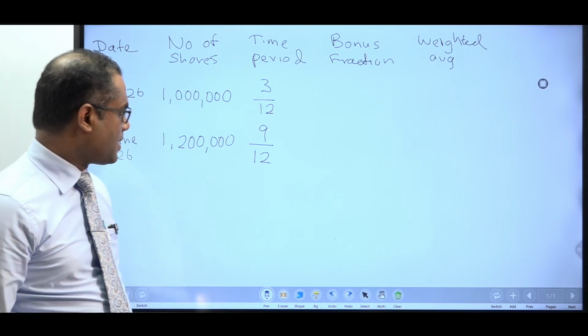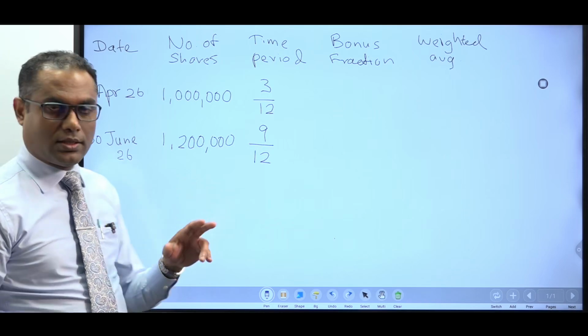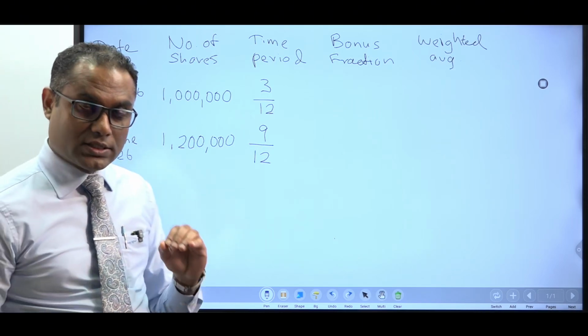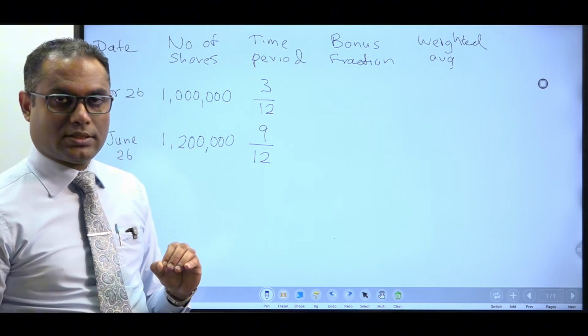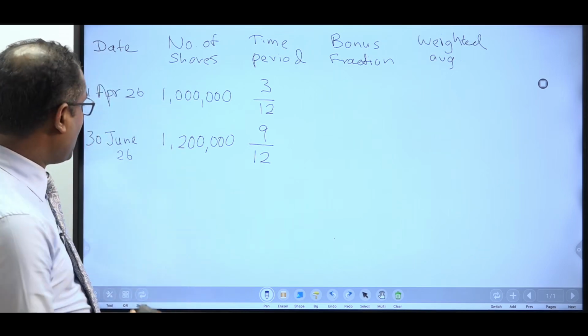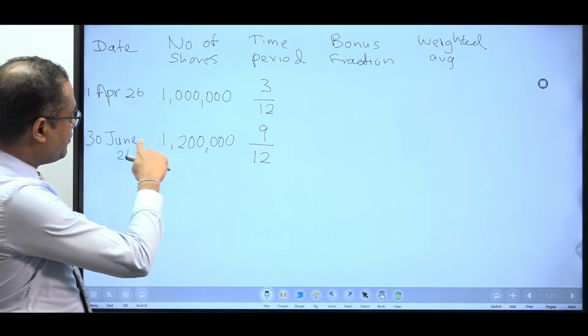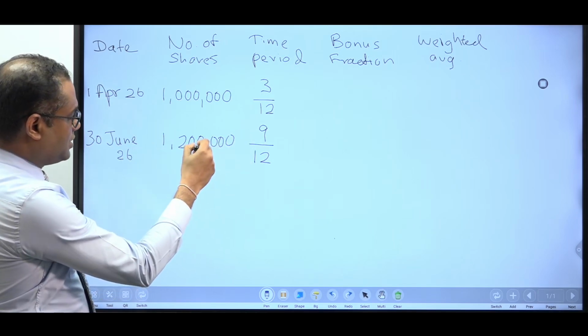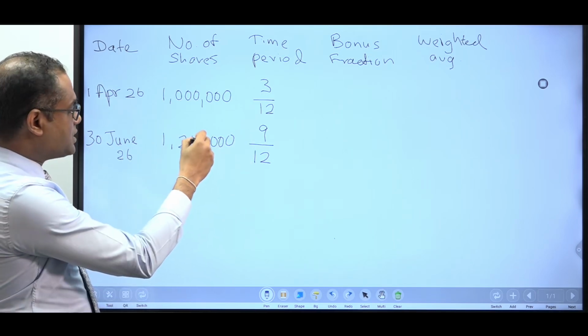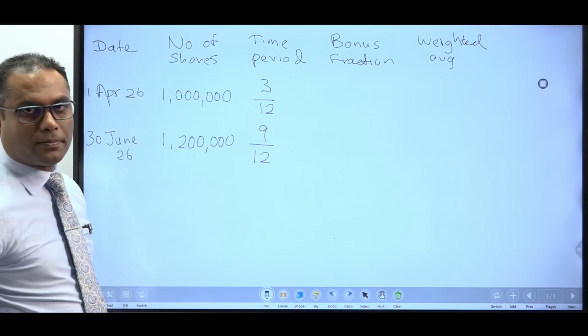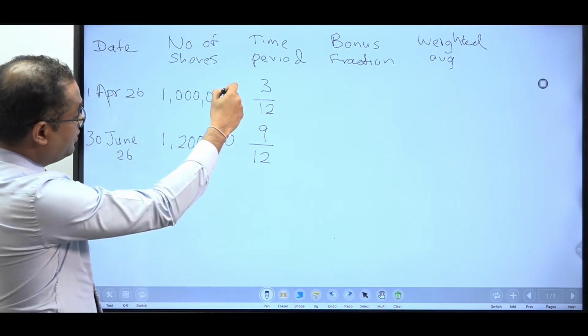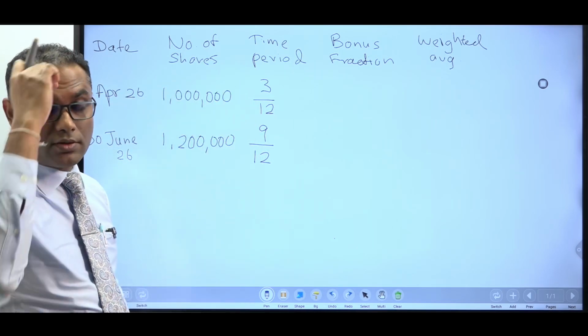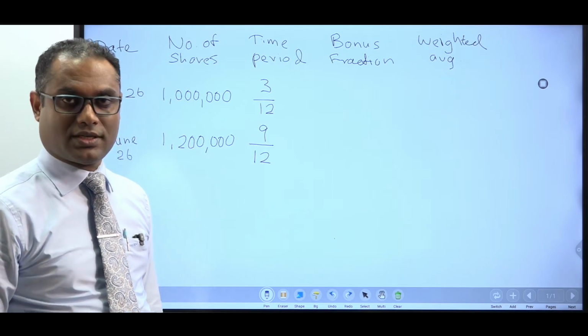Then, if you look at the newly issued shares, the rights shares are included in the computation for the last 9 months. The 200,000 new shares issued under the rights issue are included. But in the first 3 months, these 200,000 new shares are not included.